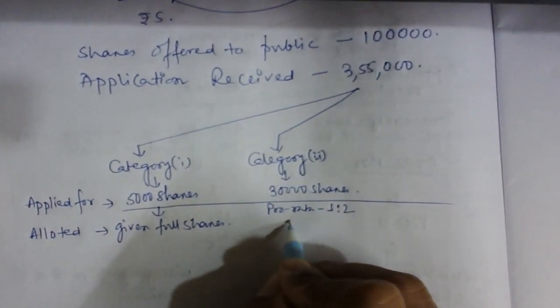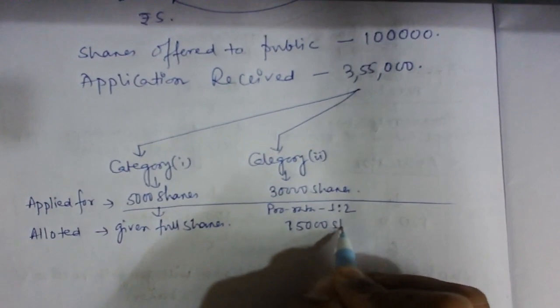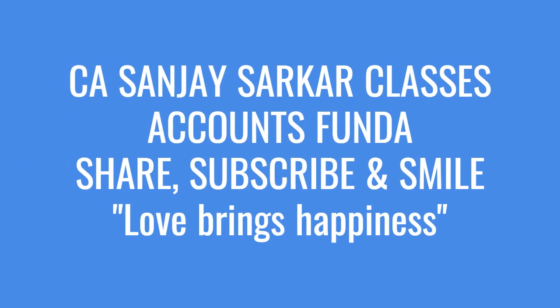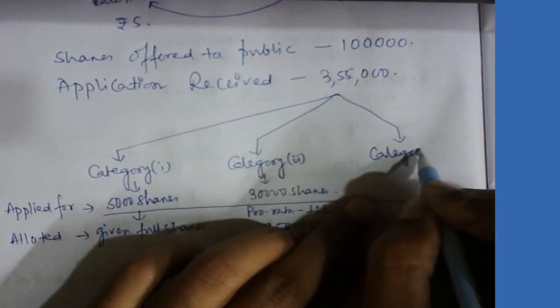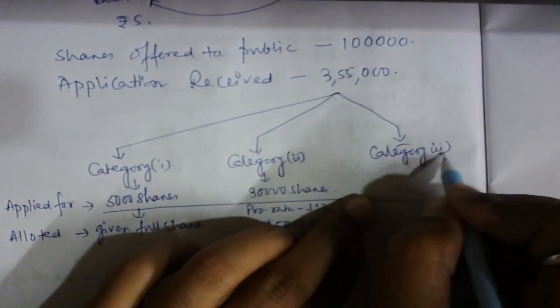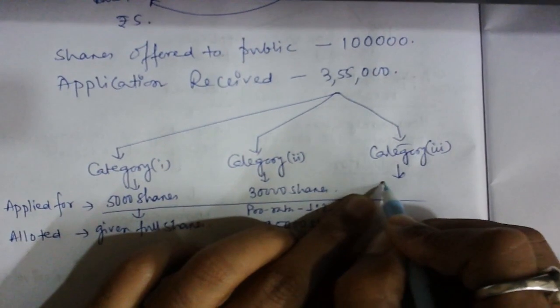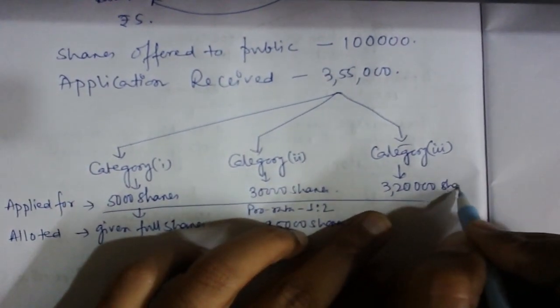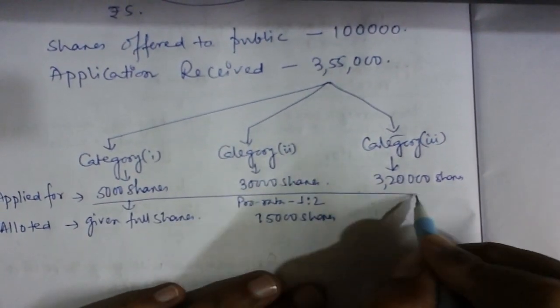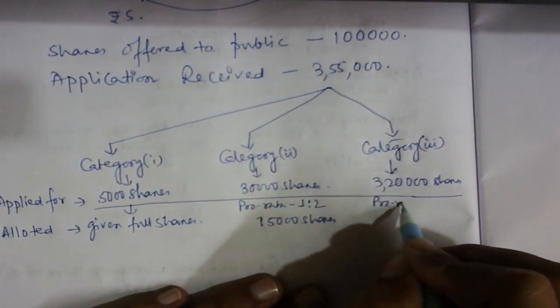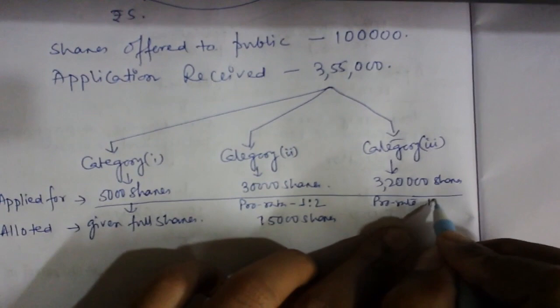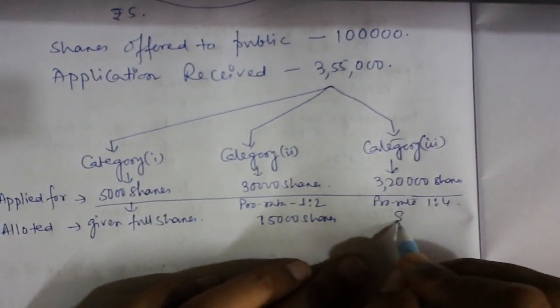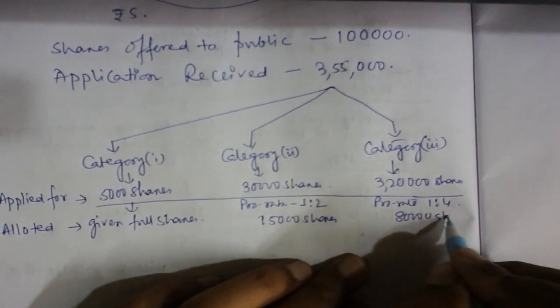It means 15,000 shares have been allotted to them. And in category 3 we have received 3,20,000 shares applications, and the pro rata allotment is 1:4. It means only 80,000 shares have been allotted.